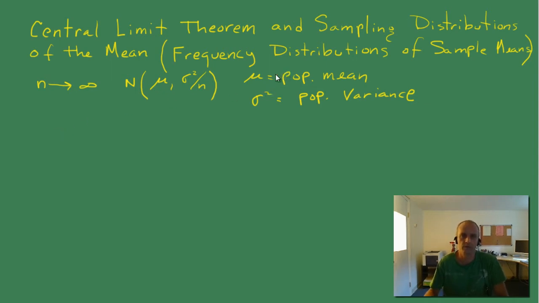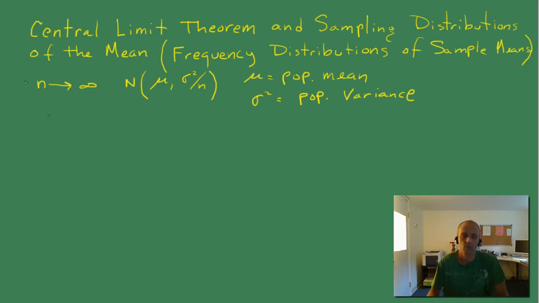So rather than going through standard plug-and-play kind of examples, I like to talk about what's going on behind the scenes. So that's what I'm going to attempt to do. Sampling distributions of the mean is a very important concept used in the central limit theorem. I like to call them frequency distributions of sample means because that's really what they are.